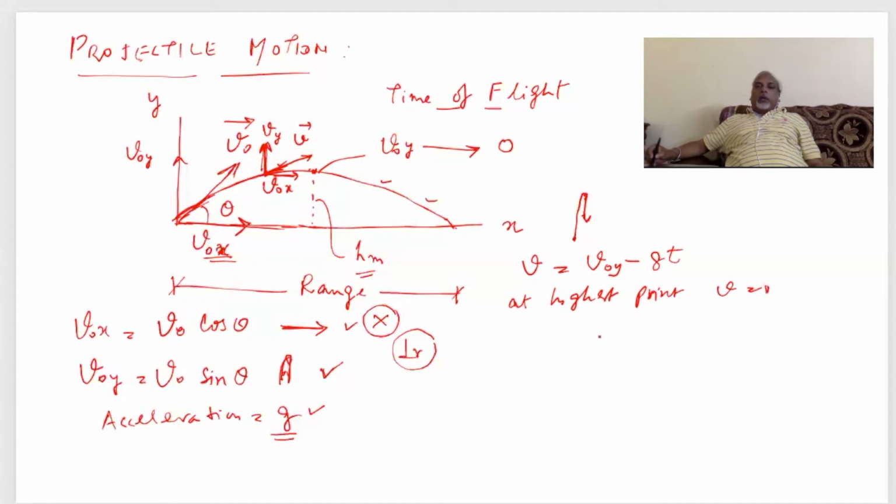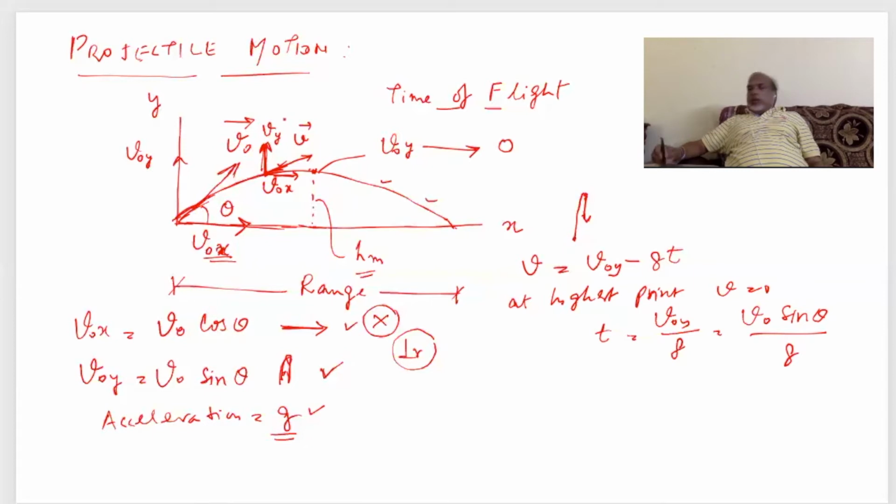That means T will be nothing but V0y upon G, or we can write it as V0 sin theta upon G.